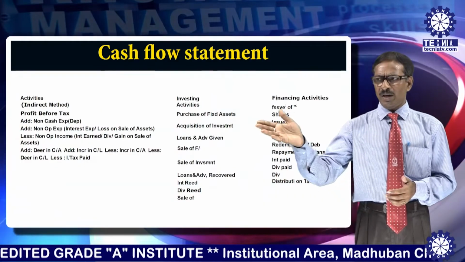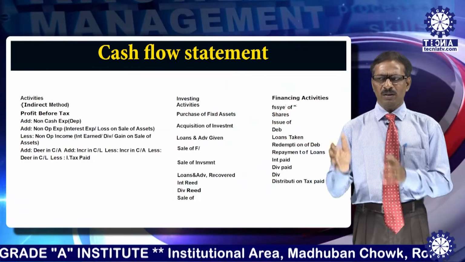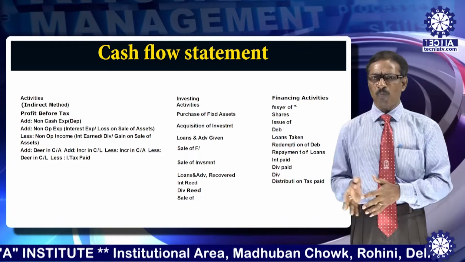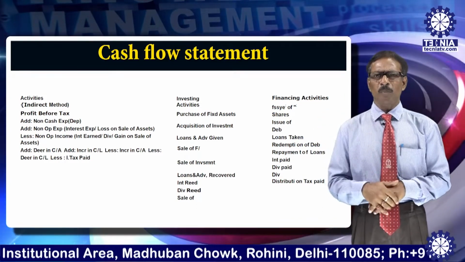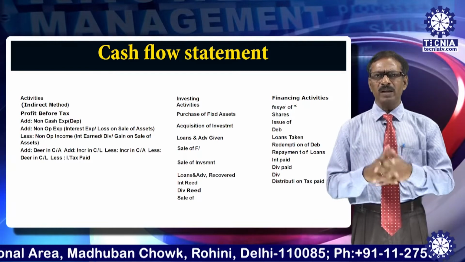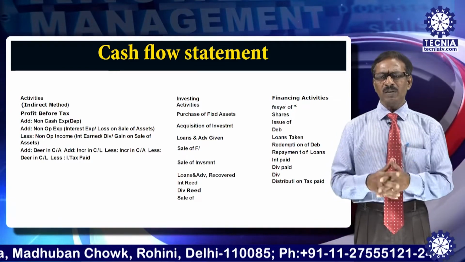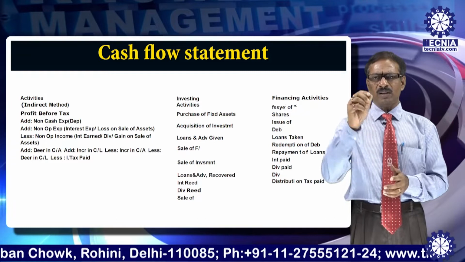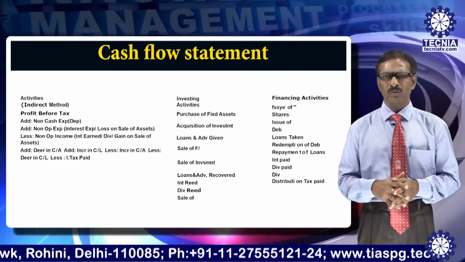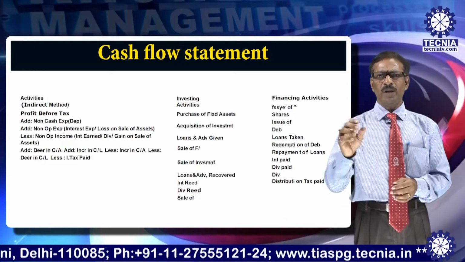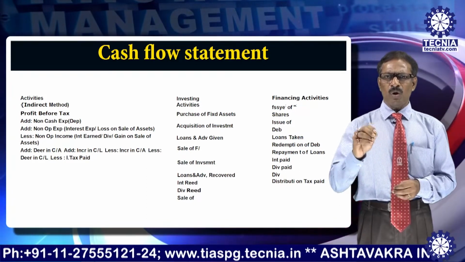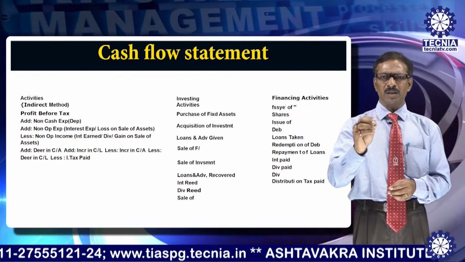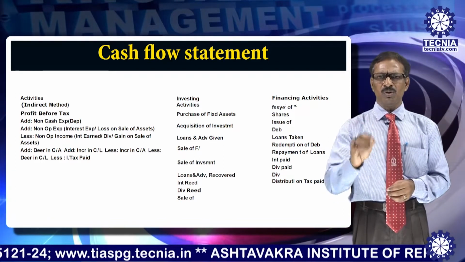Now you see the slide where you will see the format. I am going to explain one after another. First is operating activities, under the indirect method. Under the indirect method, I have already mentioned that we start from profit before tax. With the profit before tax, you have to add any non-cash expenses like depreciation, any non-operating expenses like interest expenses, like loss on sale of assets.